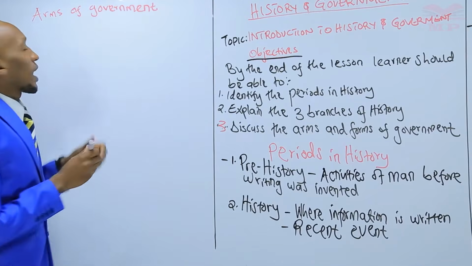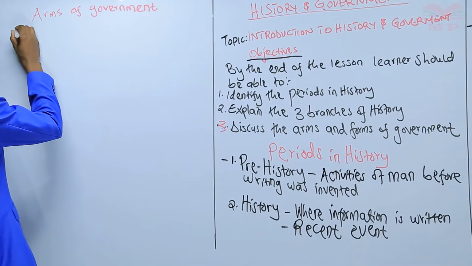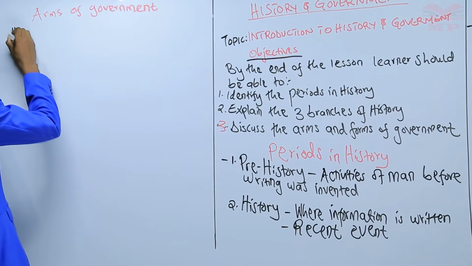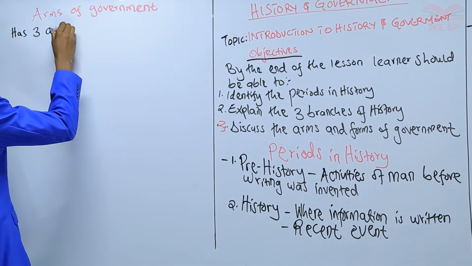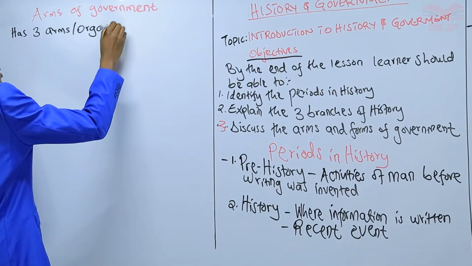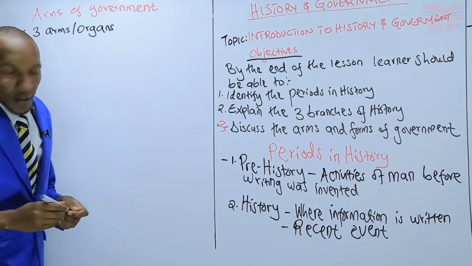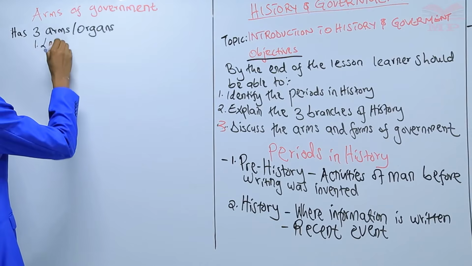So the government has three arms, which are also referred to as organs. The first one, we have the legislature.